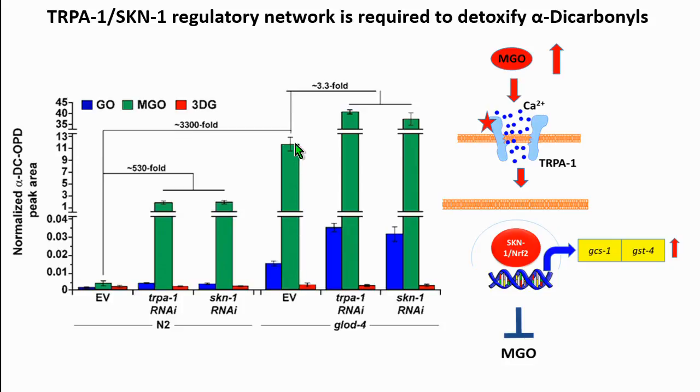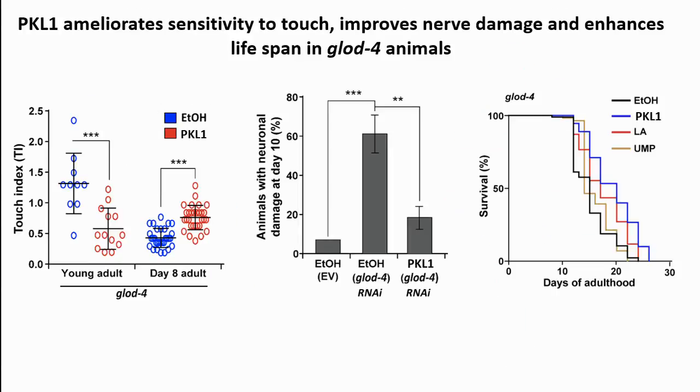glod-4 already had a huge amount of methylglyoxal to start with, but there is still a 3.5-fold increase in the background of TRPA1 and SKN-1 RNAi. So this particular spike suggests that besides glod-4, there could be other glyoxalases that are also playing a critical role in this detoxification mechanism. We know which glyoxalases are playing in this mechanism, but for the limitation of time, I will not tell that story today. So this gave us a novel signaling axis which seems to be working for the detoxification of alpha-dicarbonyls, and this could easily be a potential pharmaceutical lead.